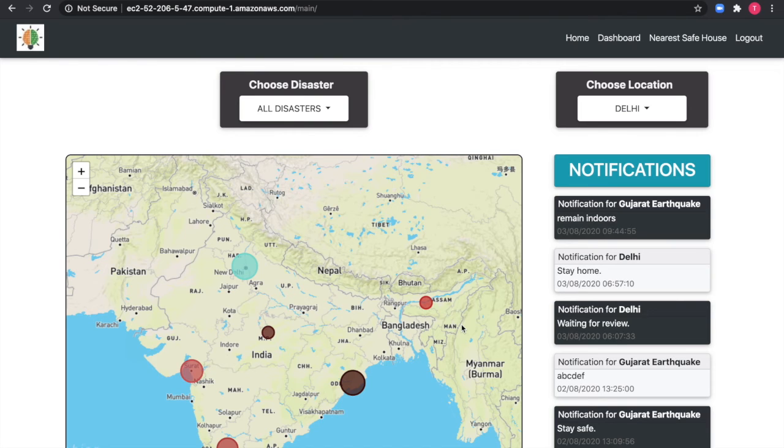Authorities can manage the disaster very effectively by making use of various features, some of which include precautionary messages, adding rescue teams, safe houses, and also maintaining statistical data related to disasters. We now explain all the features.